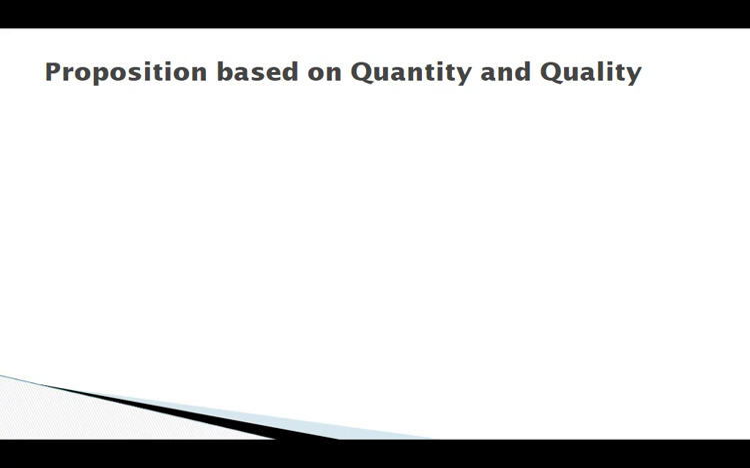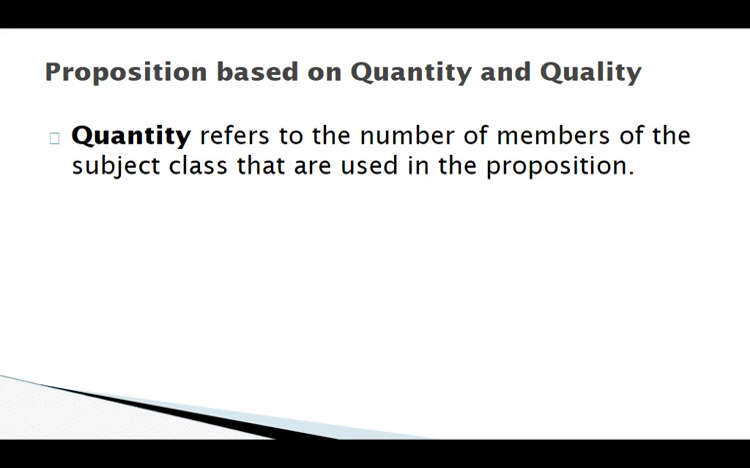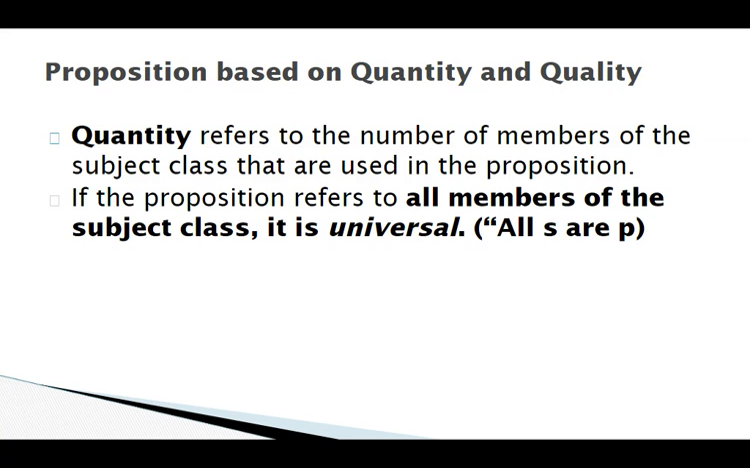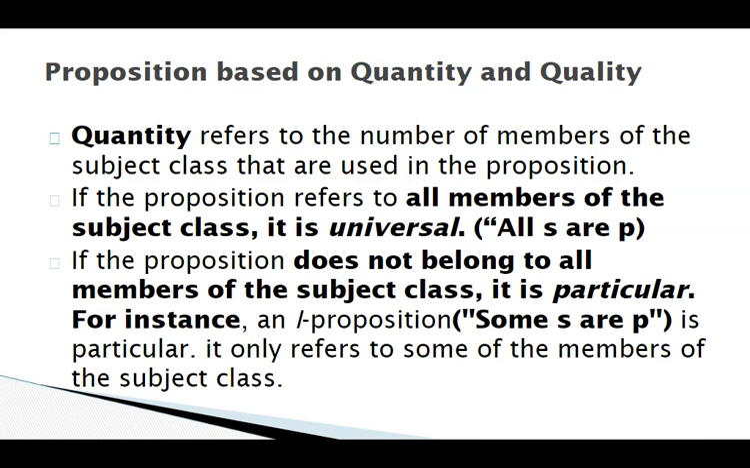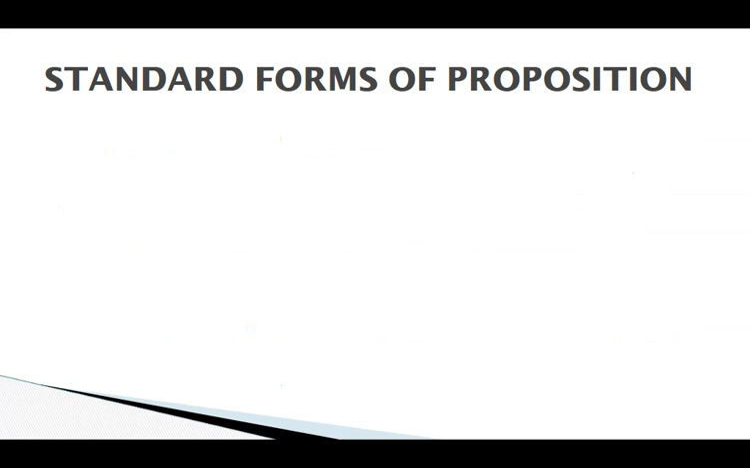Proposition is based on quantity and quality. Quantity refers to the number of members of the subject class that are used in the proposition. If the proposition refers to all members of the subject class, it is universal, all S are P. If the proposition does not refer to all members of the subject class, it is a particular proposition, some S are P.